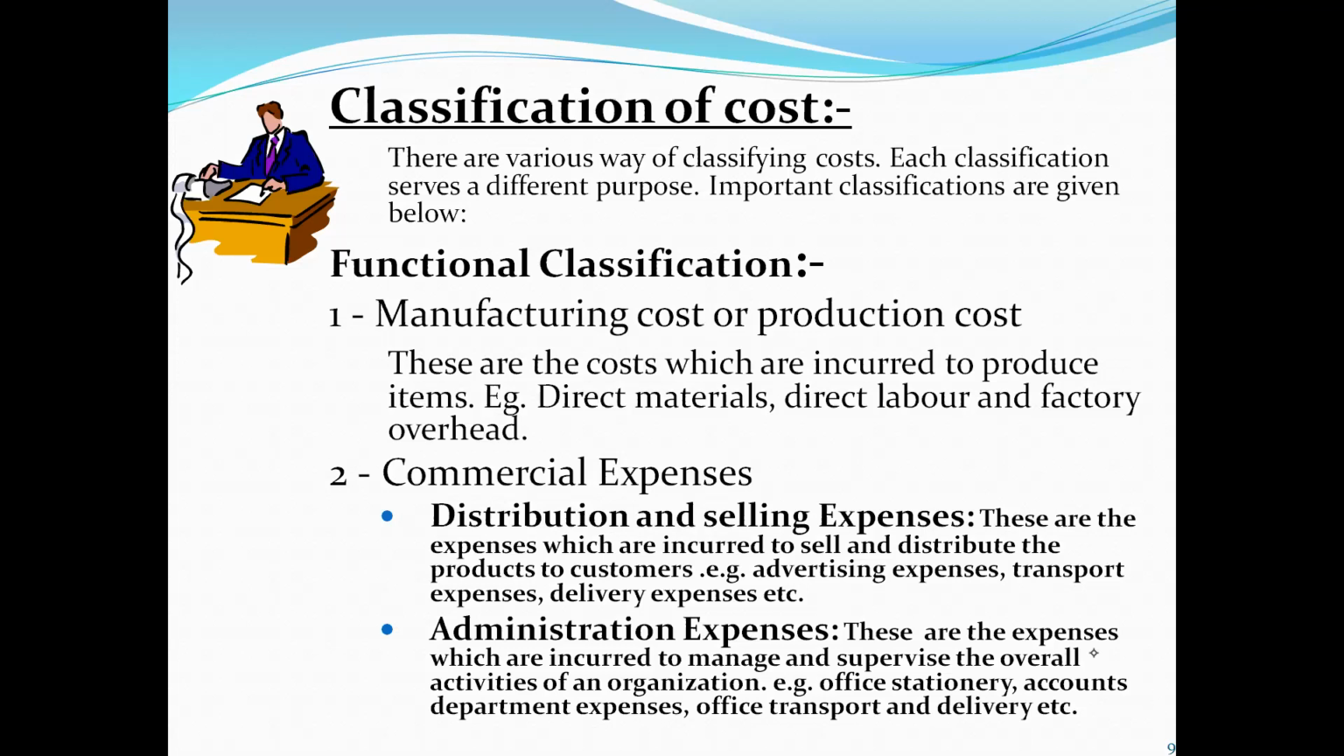Another one is commercial cost. Whenever items are produced, then to sell these items, other expenses are incurred to distribute these items to customers. So whatever expenses are incurred to sell the produced item to the customer are called commercial expenses. We have two types of commercial expenses here. One is distribution and selling expenses. Distribution expenses are expenses to deliver the items to the customers. So these are called distribution expenses. Selling expenses are called what? For example, if we go for details for these,